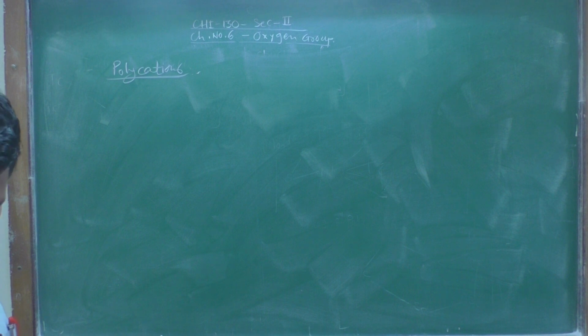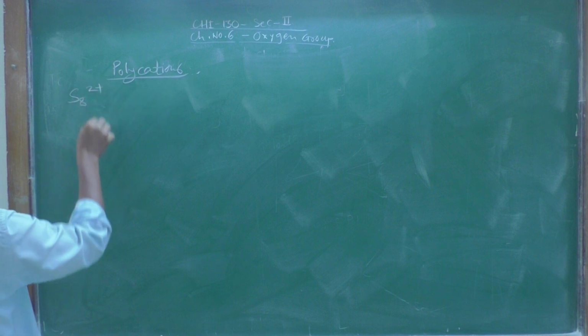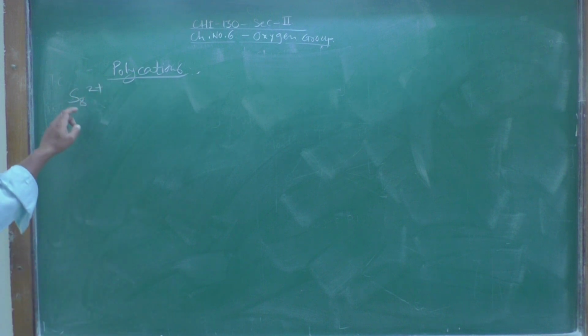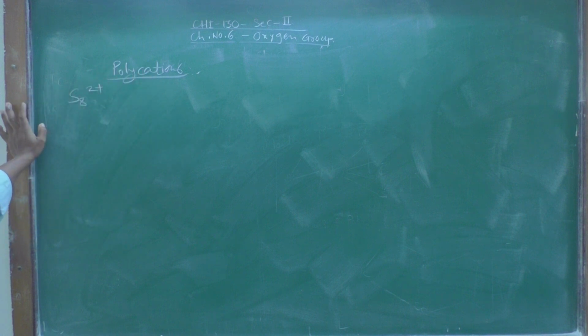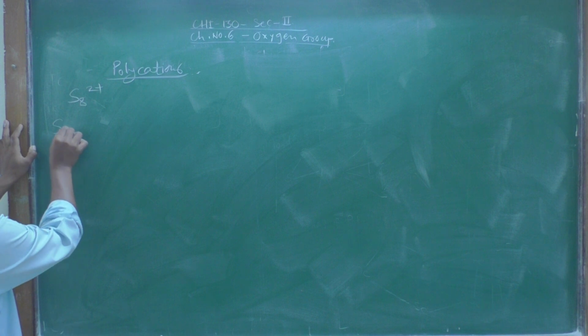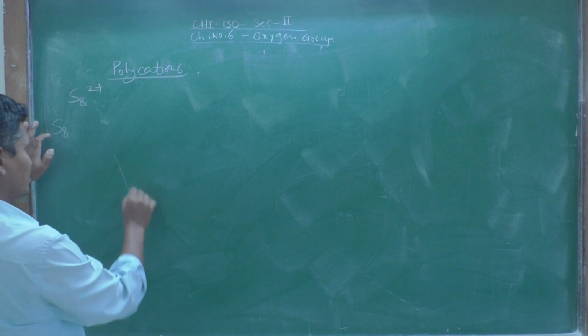For example, the first one is S8 2 plus. Okay, so, octasulfur dication. First of all we will see how this S8 2 plus polycation will be formed. Okay. So, this formation is given. We know that elemental sulfur is existing in a crown structure.